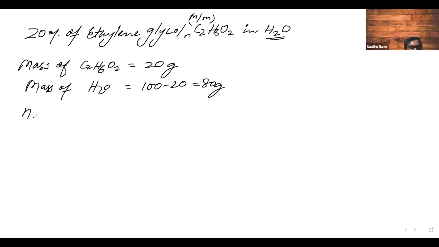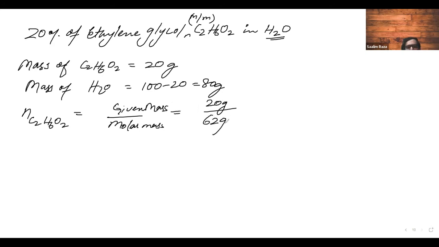Now the number of moles of C2H6O2 will be equal to given mass upon molar mass. Given mass is 20 grams, upon the molar mass. The molar mass of C2H6O2 will be 62 grams. Correct, Fatima?